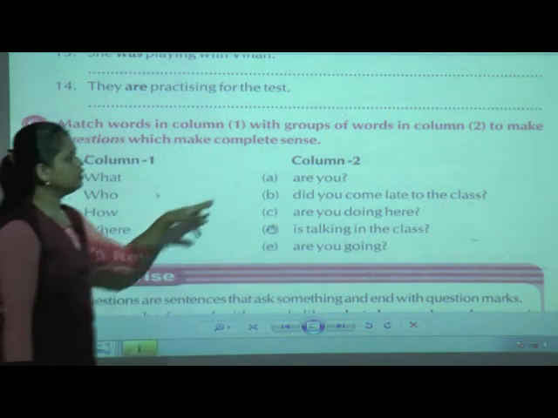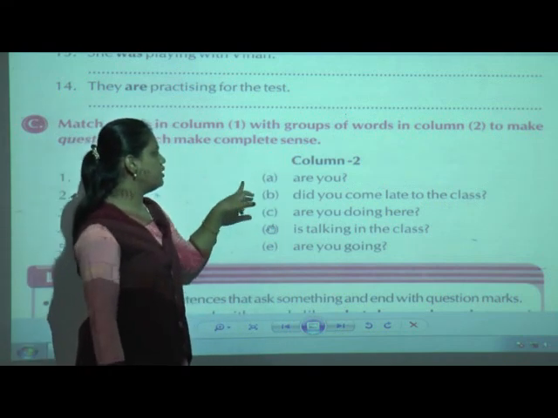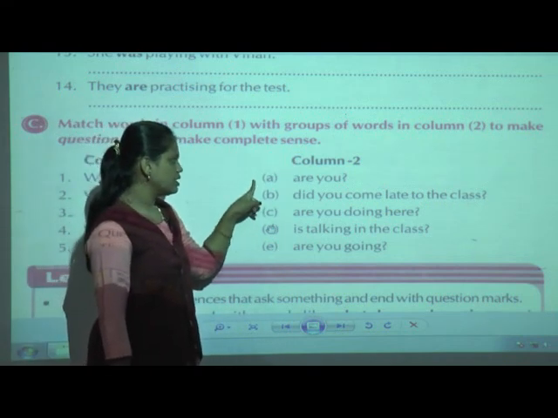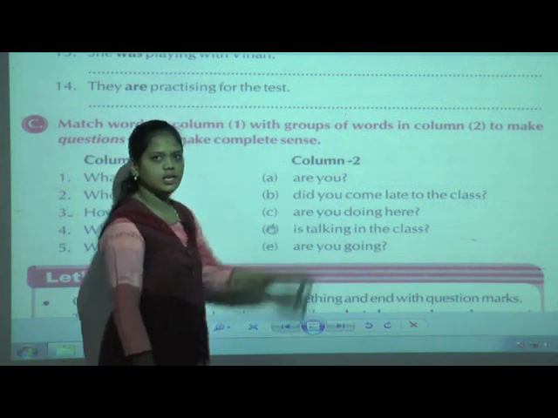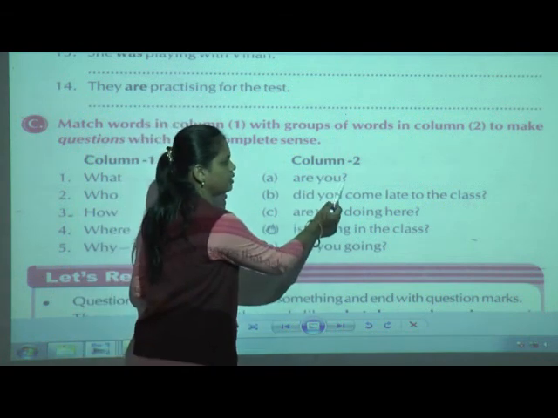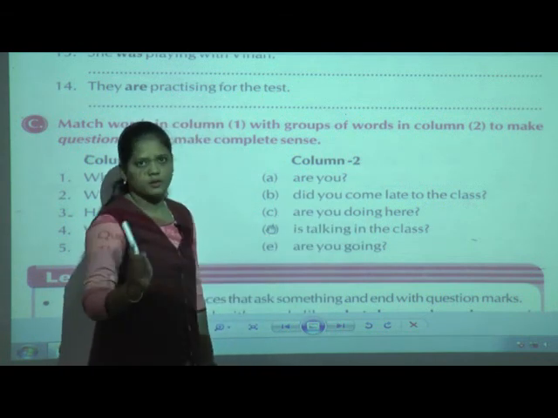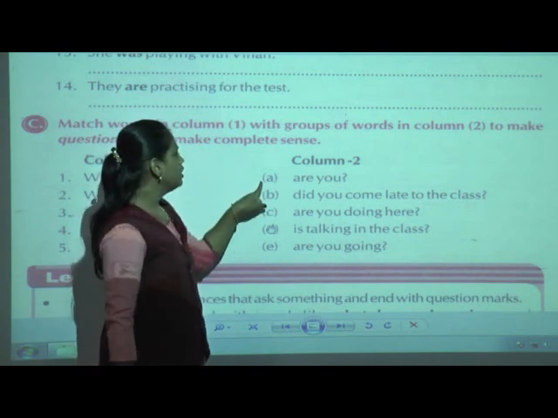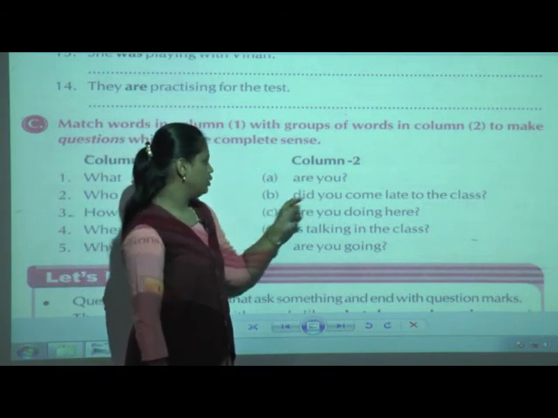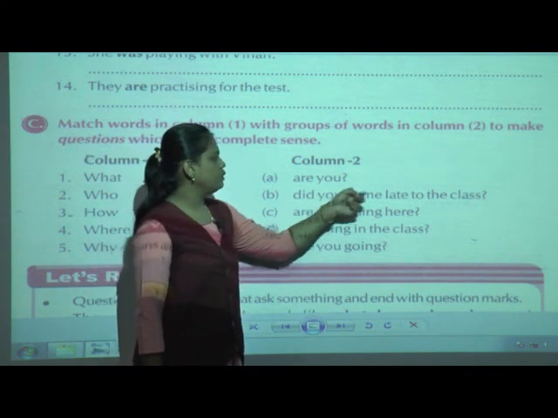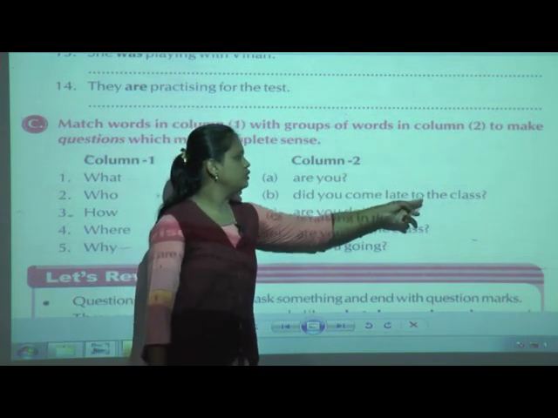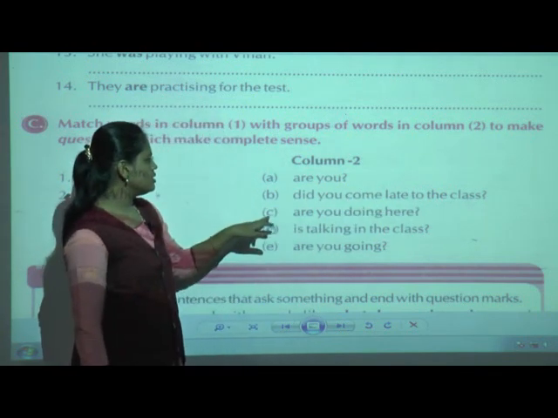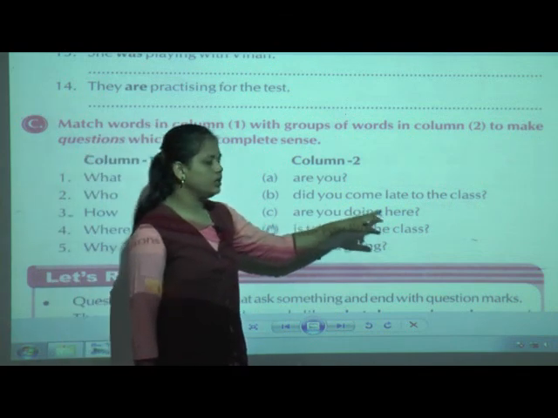Now in column 2, what is given? First one, A1: are you? After that they have given the question mark. Keep this in mind. B1: did you come late to this class? C1: are you doing here?